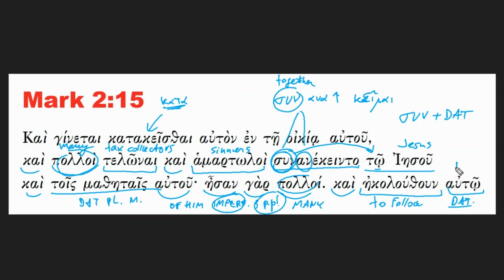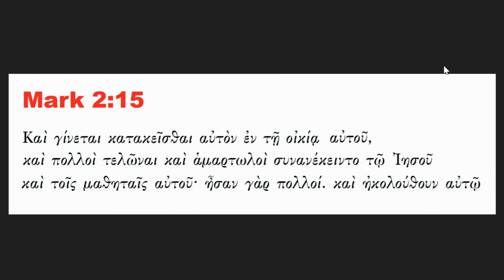They were following him. So the whole translation of the verse is: and it happens that he was having dinner in his house. And many tax collectors and sinners were eating with Jesus and his disciples, for there were many, and they were all following him.